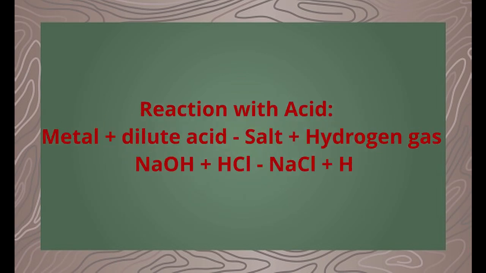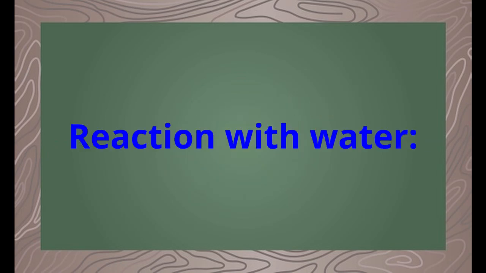Reaction with acid. Metal with dilute acid forms salt and hydrogen gas. Sodium plus HCl forms NaCl and hydrogen gas. Reaction with water. Metals do not show fast reaction with water, but metals like sodium and potassium react with cold water to produce their hydroxides and hydrogen gas.